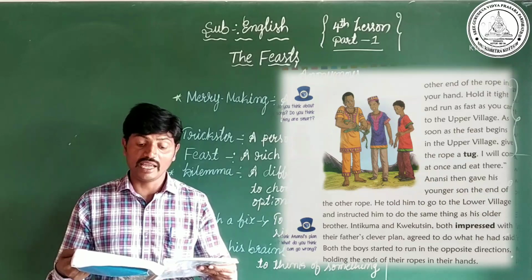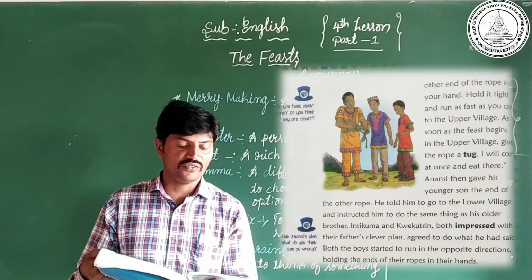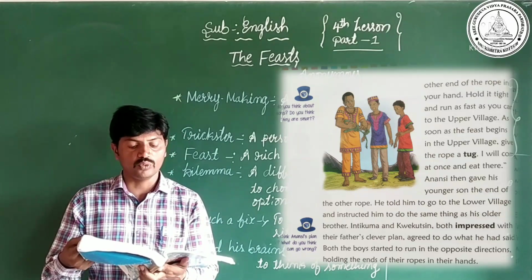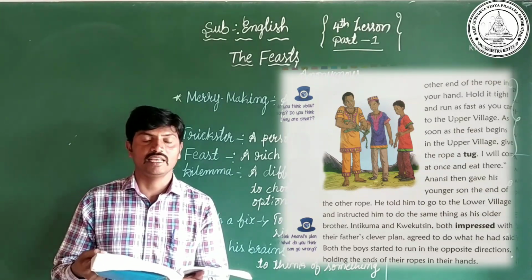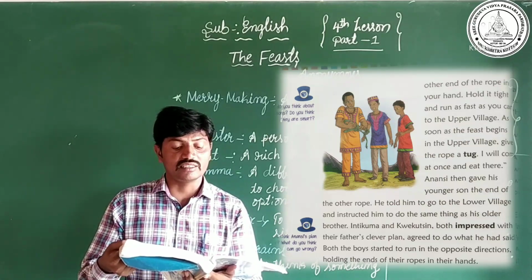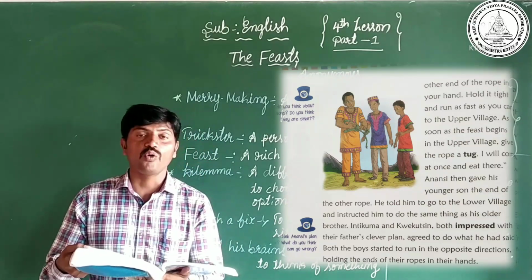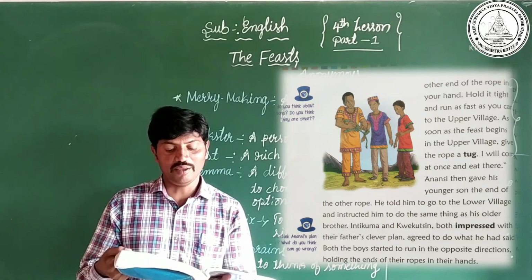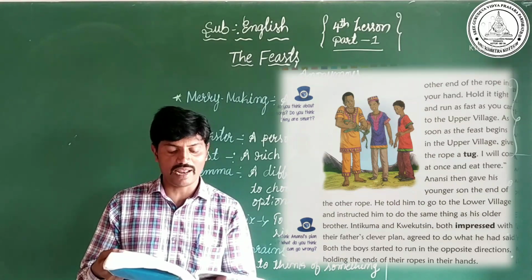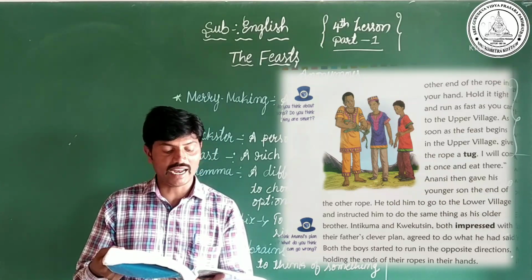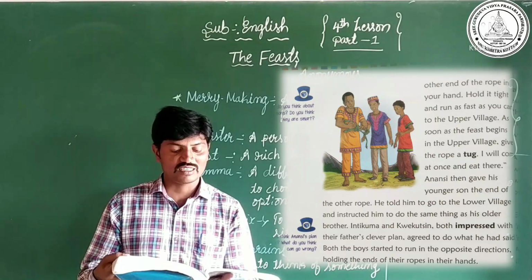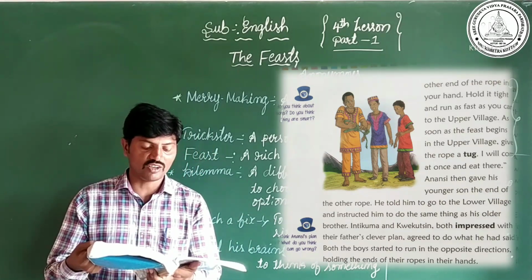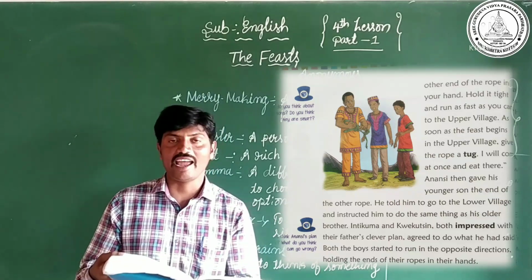Anansi then gave his younger son the end of the other rope. He told him to go to the lower village and instructed him to do the same thing as his older brother. Intikuma and Quicketsin, both impressed with their father's clever plan, agreed to do what he had said. Both the boys started to run in opposite directions, holding the ends of their ropes in their hands.